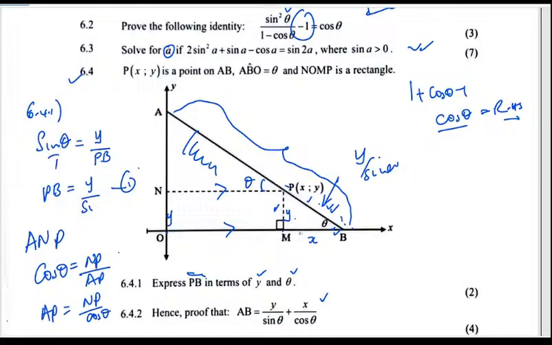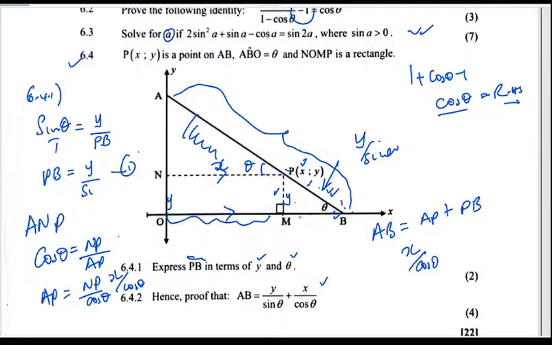Okay, but they told us P is what? X. So my interpretation of this X was wrong. The whole of this is X, so it's going to be X over cos of theta. For me to get the AB, it is going to be the AP plus the PB. So the AP that we found was X over cos of theta, plus the PB that we found was Y over sine of theta.